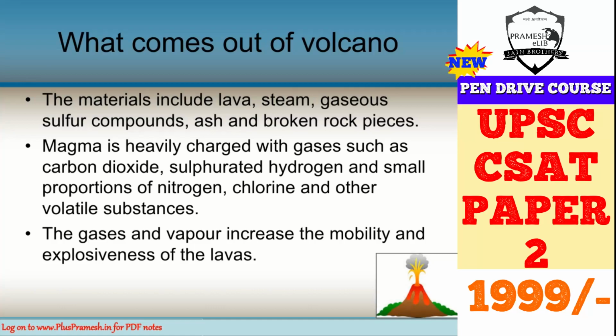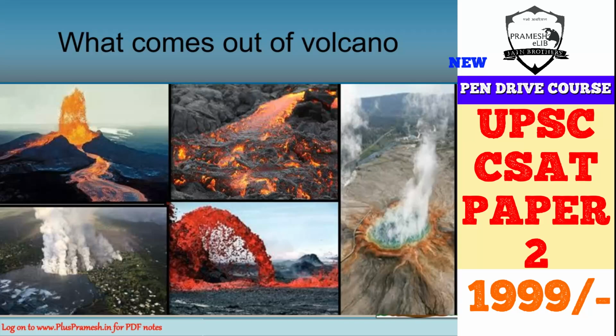But the different proportions of these gases and the water vapor actually tell us how the magma that is coming outside will behave when it comes outside. So it depends on this characteristic of the volcano. Whether it will be explosive or effusive, whether it will be silent or it will explode with a loud thump. So gases and the vapor actually decide.